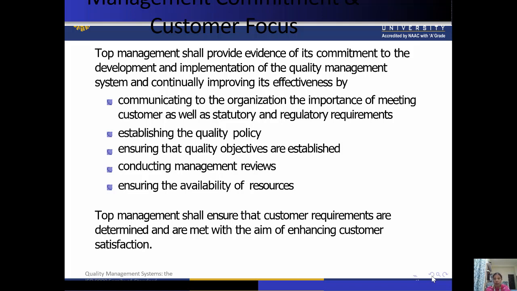Now, establishing the quality policy. Another implementation of the quality management system is by establishing the quality policy. This is again the responsibility of the top management, and they should focus on the customer, and on the basis of that, top management should establish the quality policy. Next is ensuring that the quality objectives are established. We need to ensure that all the quality objectives are established and well defined.